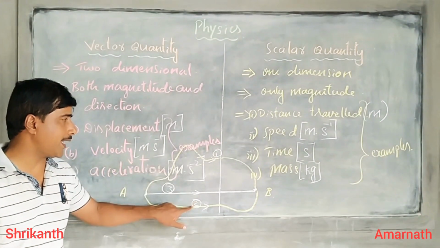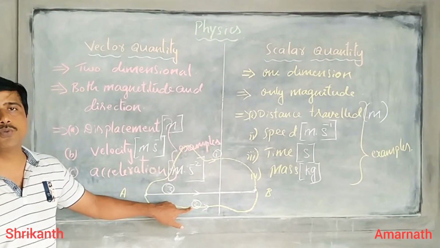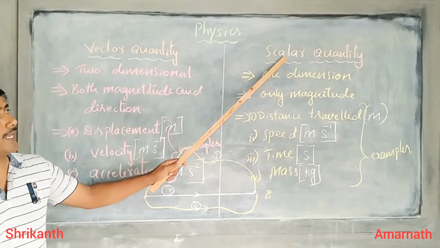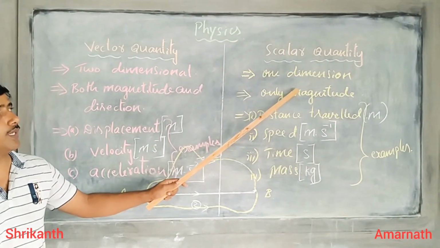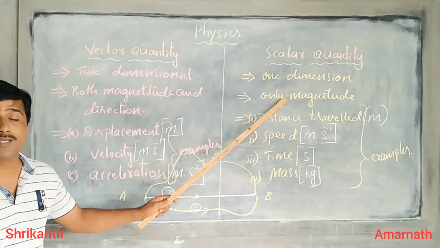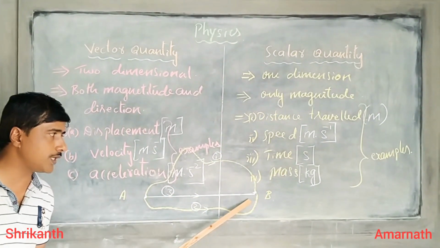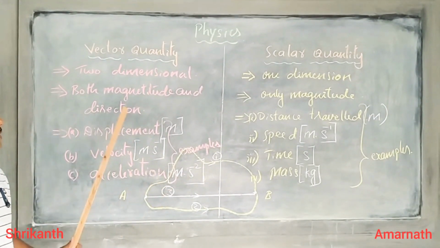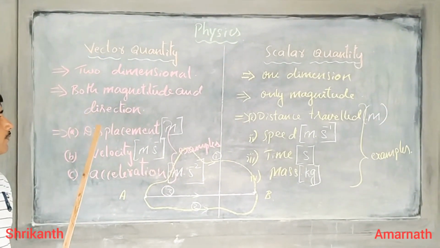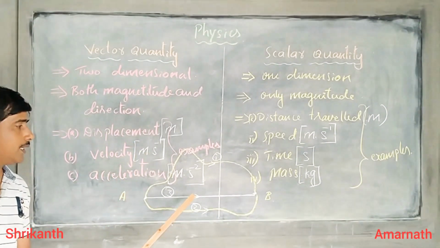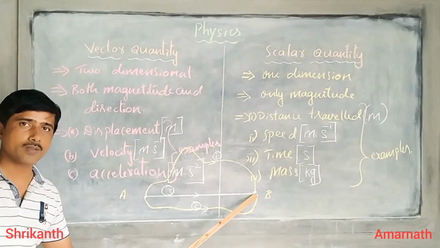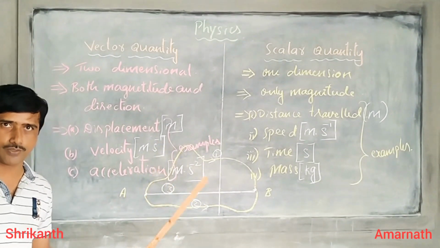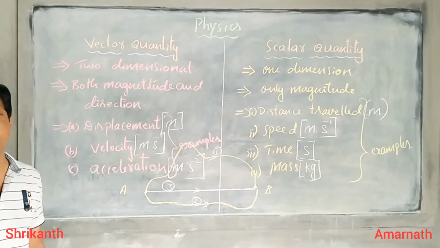That means case number 1 and case number 2 are examples of a scalar quantity, which has only one dimension, just describing the magnitude. But case number 3 belongs to a vector quantity, where it describes the magnitude along with a particular direction, which is nothing but the straight line.